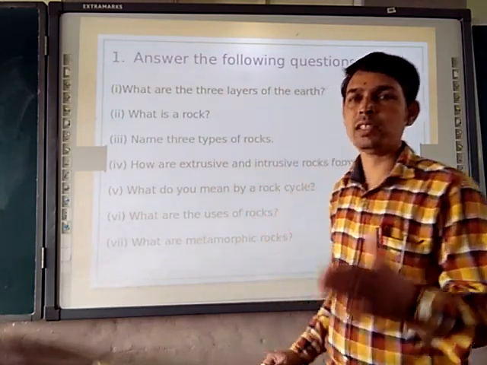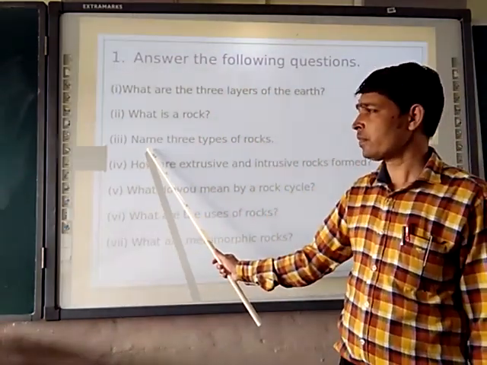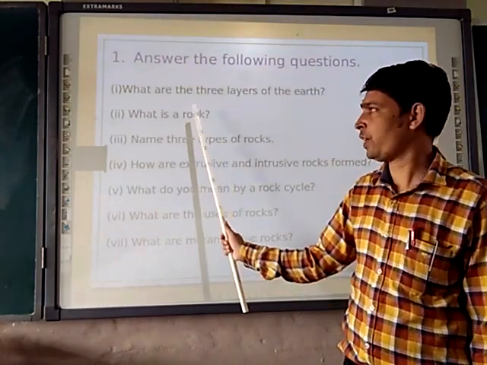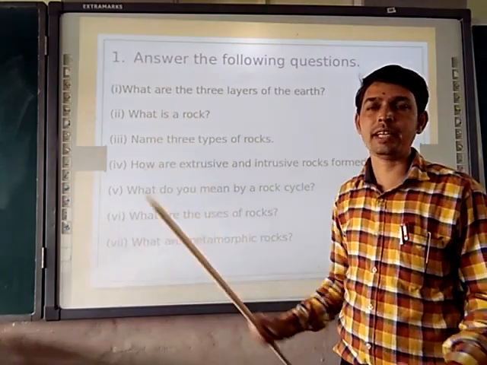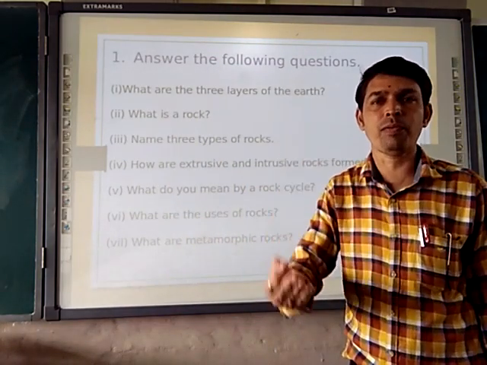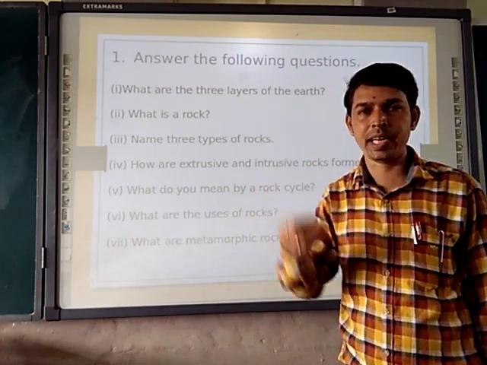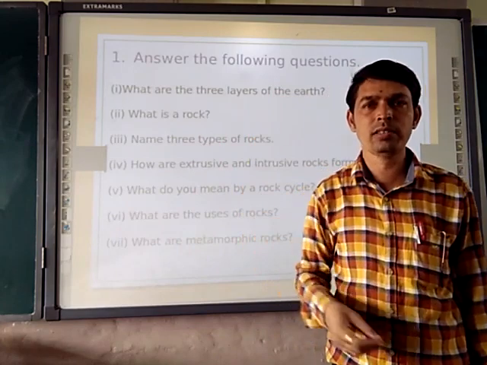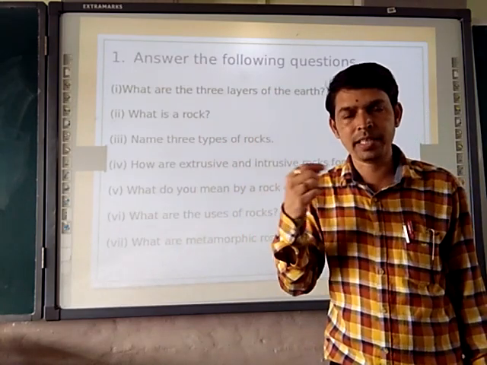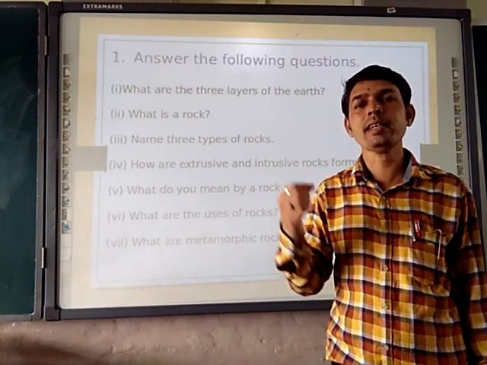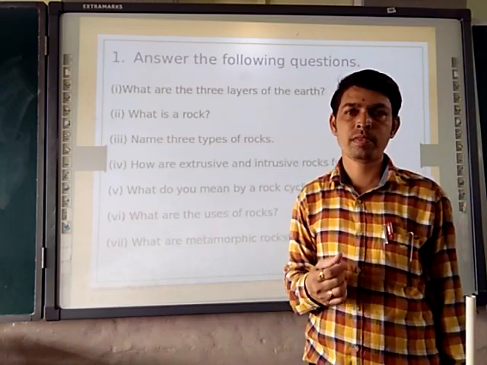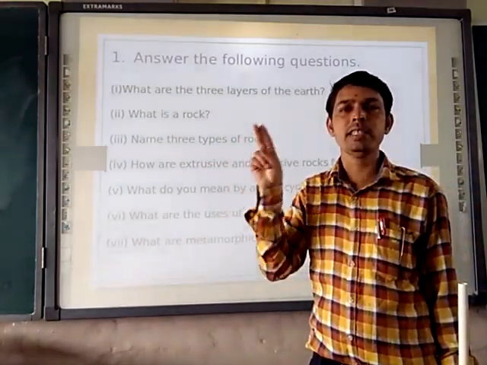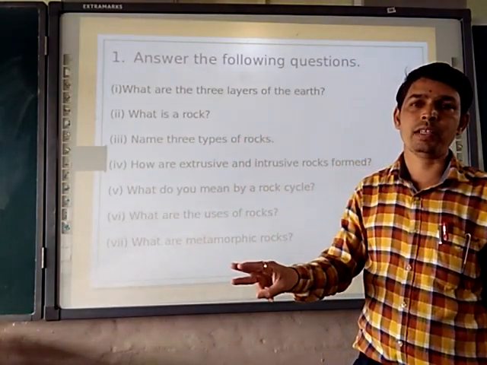Moving to the third question: name 3 types of rocks. First we discussed what a rock is. This question is asking about the 3 types of rocks which we studied very deeply. The 3 types of rocks are igneous rock, sedimentary rock, and after that metamorphic rock. So the 3 types of rocks are igneous, sedimentary and metamorphic.